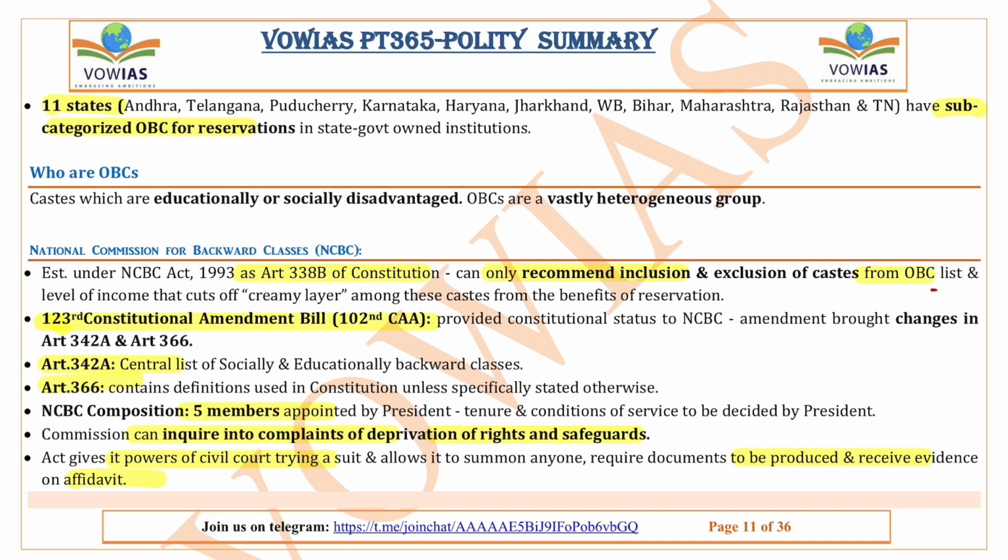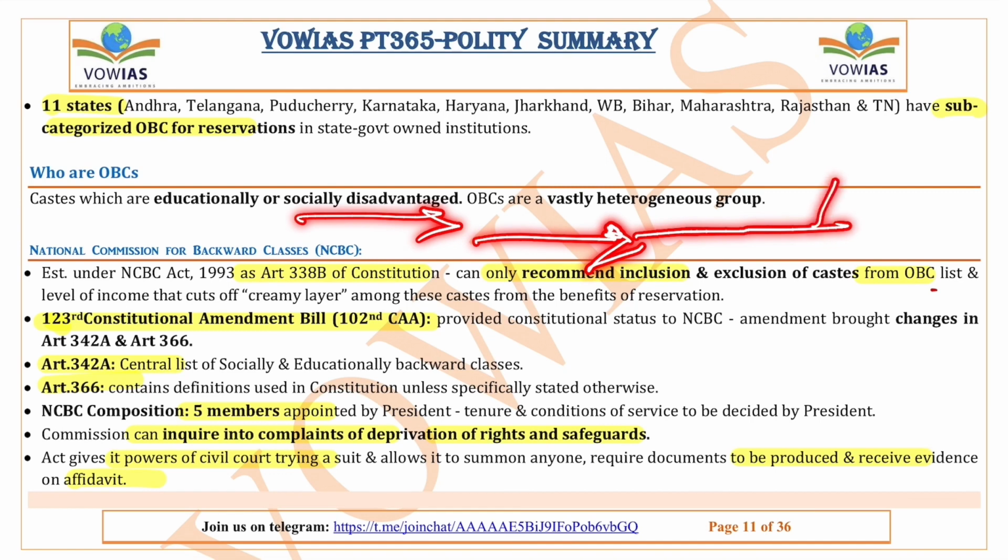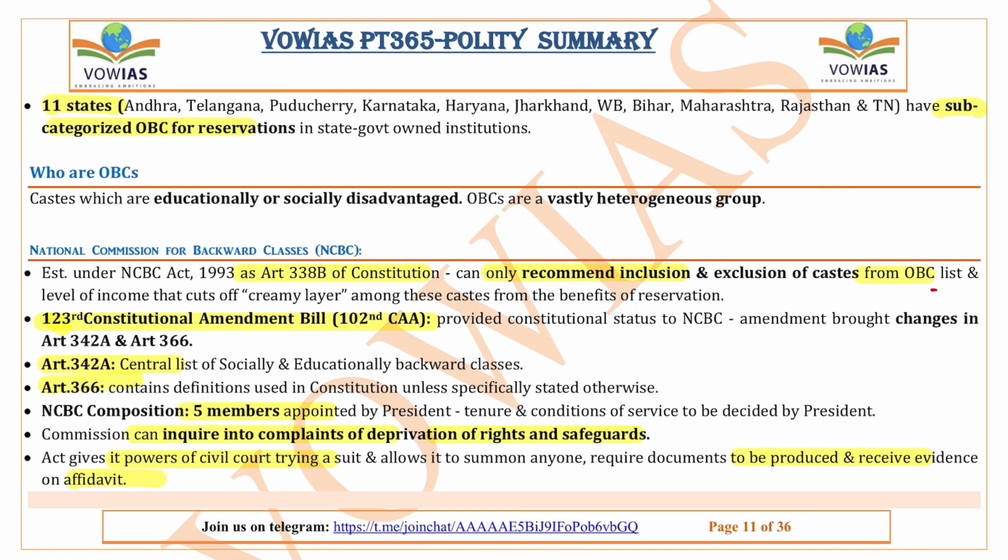So basically, who are OBCs? OBCs are the educationally and socially disadvantaged people in our society. Educational and social backwardness is a very broad term. If you take SC and ST, it is a very limited term, meaning there are very few people who can be classified as SC or ST. But this is not the same with OBC. If you take the OBC community, people from a very broad spectrum come into this ambit. That is the reason we need this subcategorization of OBC.